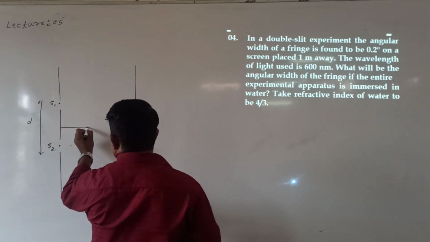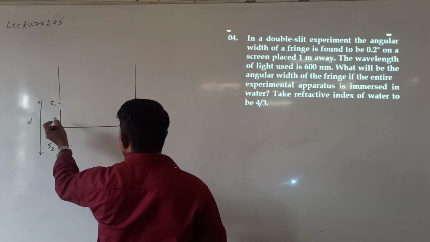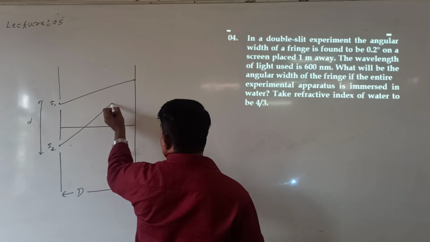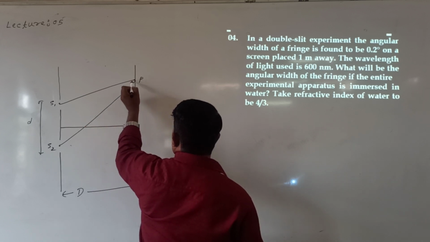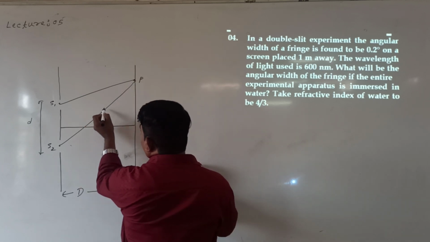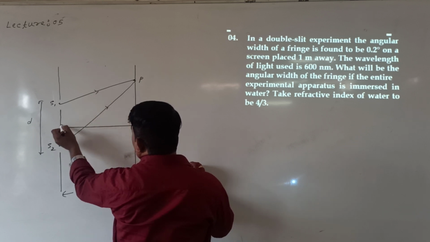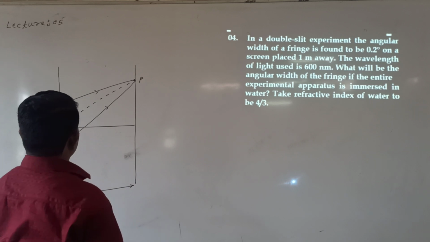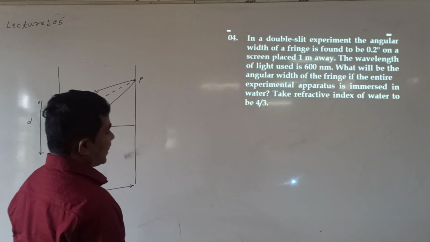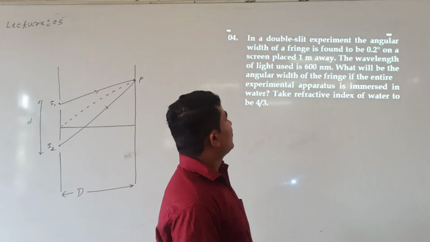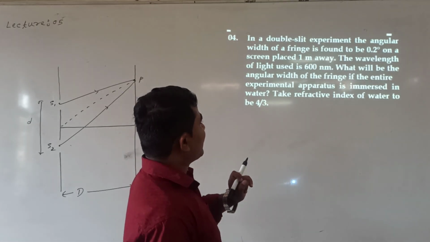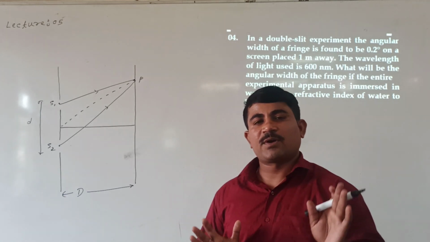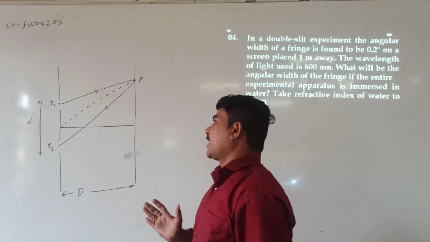Let us take a ray of light coming and meeting at some other point. Again the ray of light meets at some other point. At point P both rays of light are meet. This is the direction. Are you following this? Look at me. What is given in the question? In Young's double slit experiment, angular fringe width is found to be 0.2 degree. What is angular fringe width? That we will see.